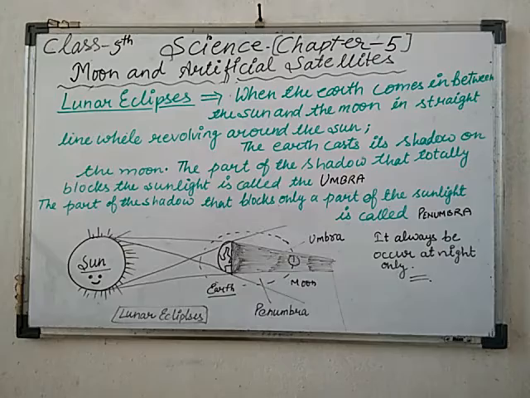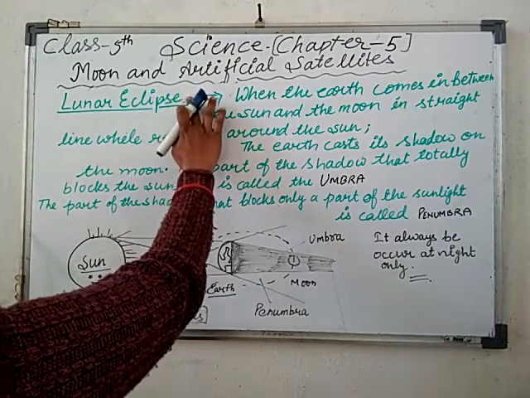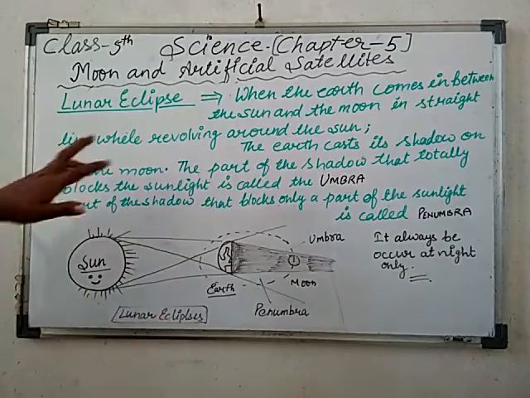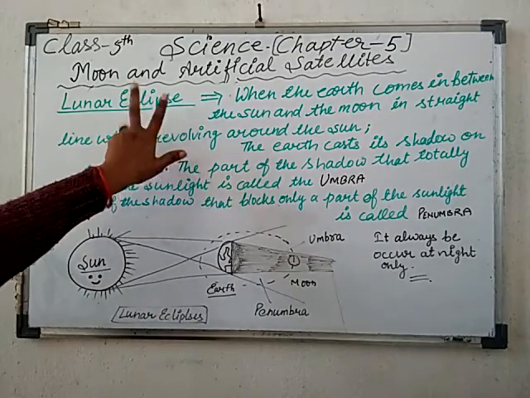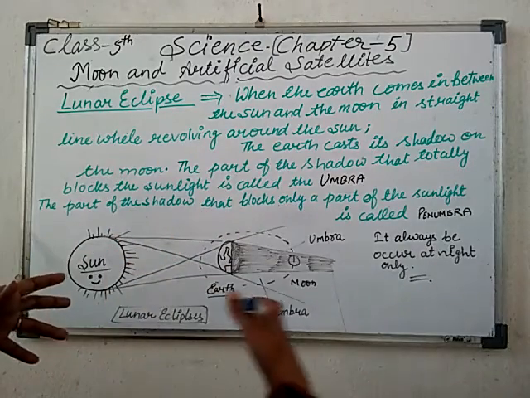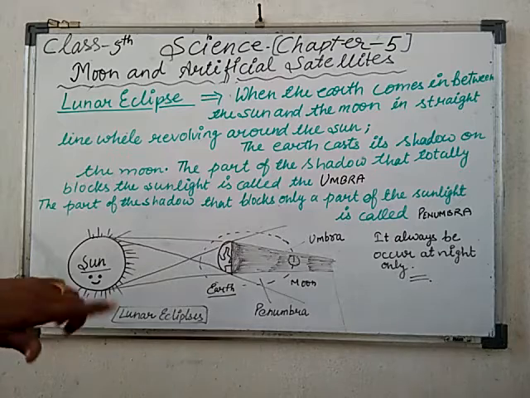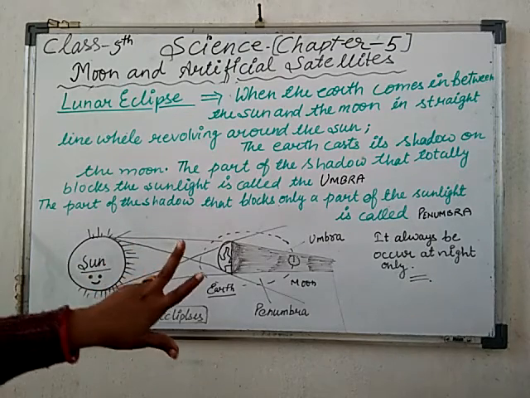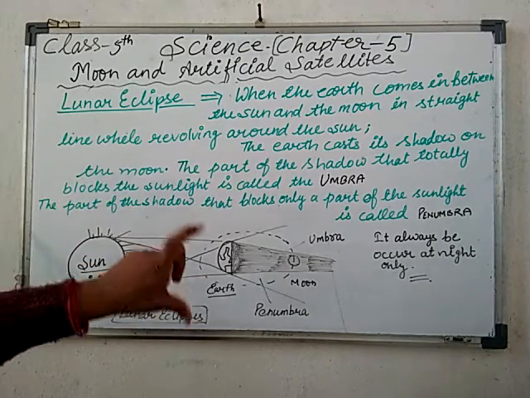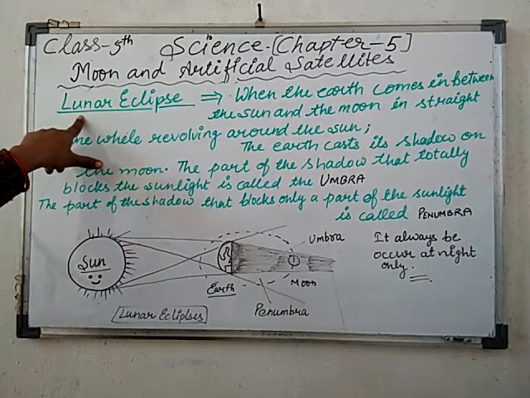So dear students, now we will discuss the lunar eclipse. Earlier I told you that an eclipse always occurs when the sun, moon and the earth are in a straight line. At that time only the eclipses will occur. There are two types of eclipse, lunar eclipse as well as solar eclipse. At this time we will discuss the lunar eclipse.